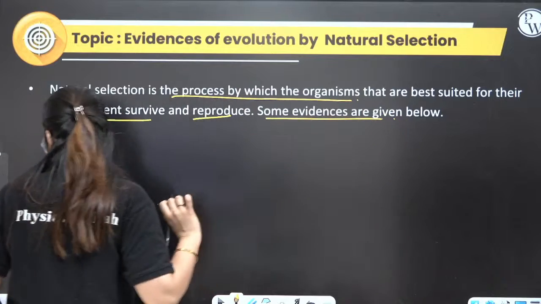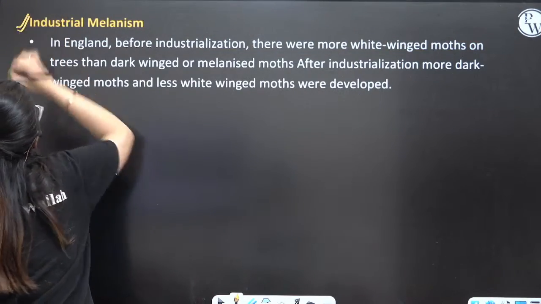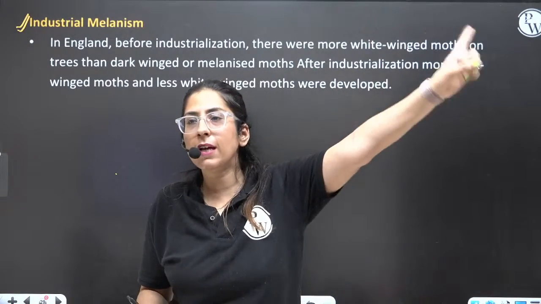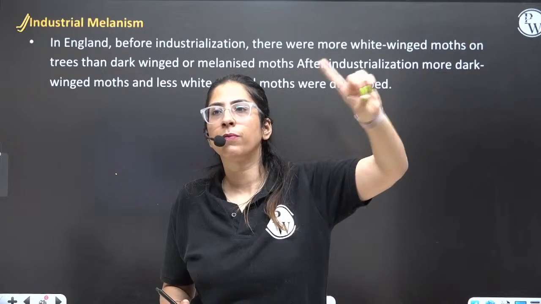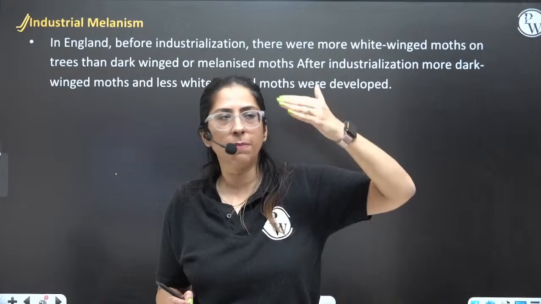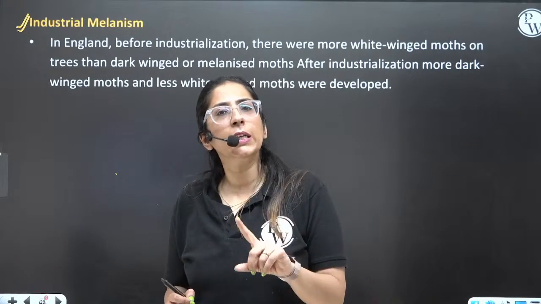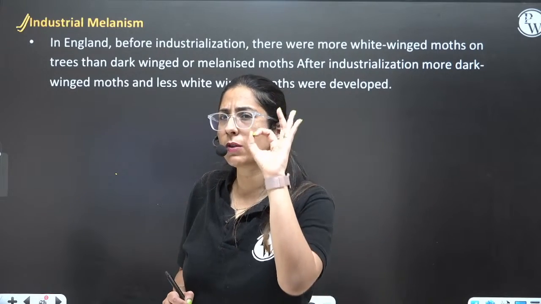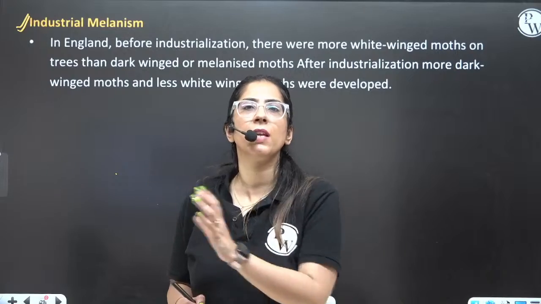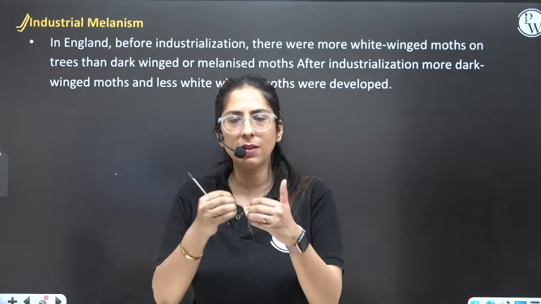Some evidences are given here. Here, buddies, we have a very beautiful example, that is industrial melanism. Now, do not be confused here, students. First, I was talking about the Darwinism concept. Then I was talking about the general characteristics which Darwin talked about. In that, he talked about variation, a super important concept. Second, he talked about natural selection. Here we are discussing natural selection in detail. Every teacher follows a particular way of proceeding, and this is how I proceed.